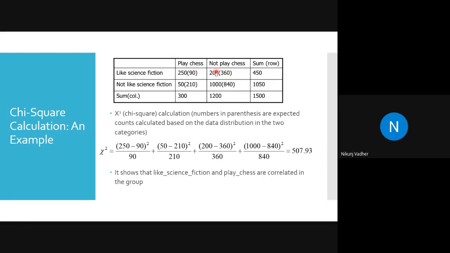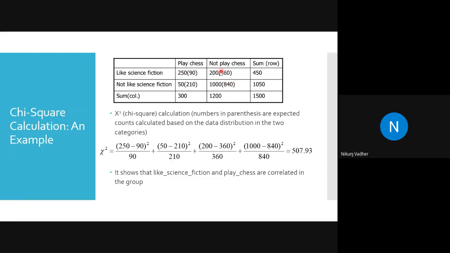Next, people who don't play chess and like science fiction. Observed 200, expected 360. So 250 plus 200, that is 450. People who play chess and don't like science fiction: observed 50, expected 210.